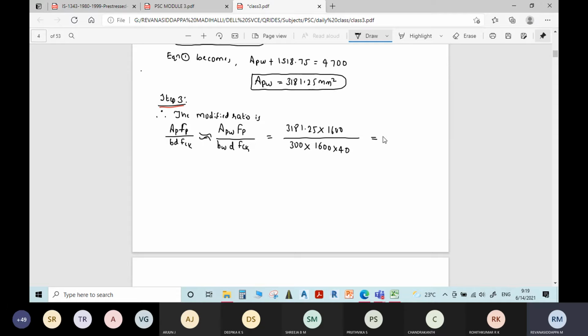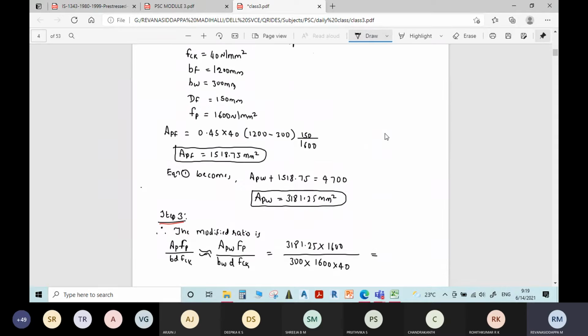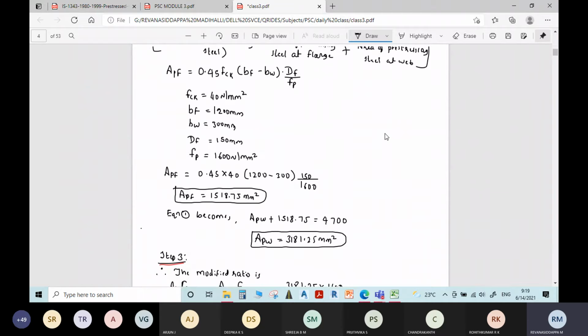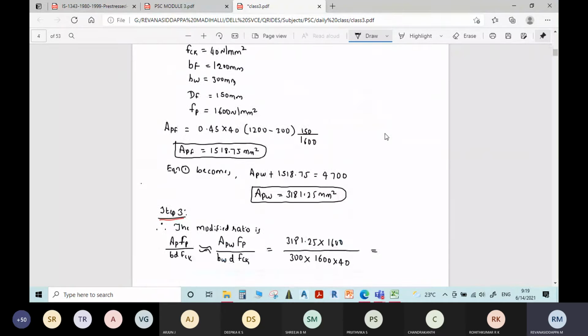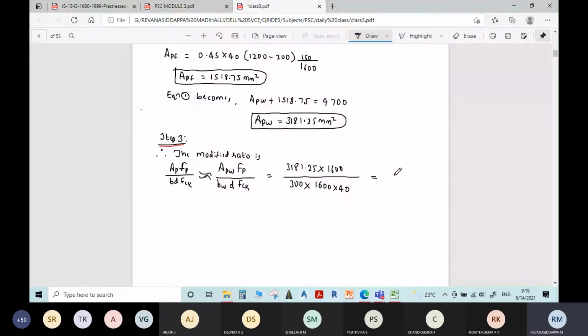How much is it? I hope everyone is understanding the problems. There is nothing difficult in these problems. A very simple procedure. The answer is 0.265.